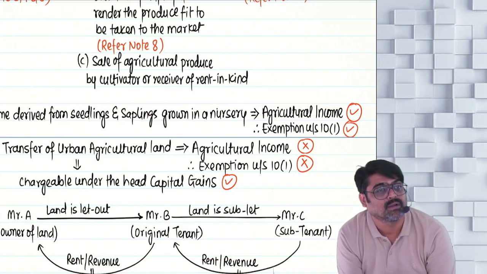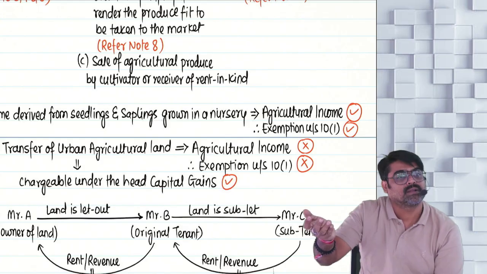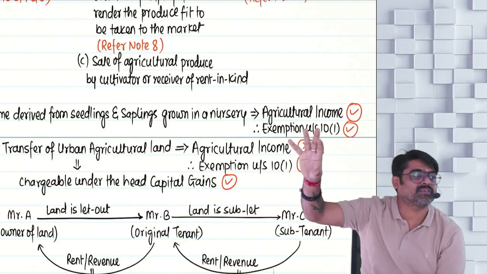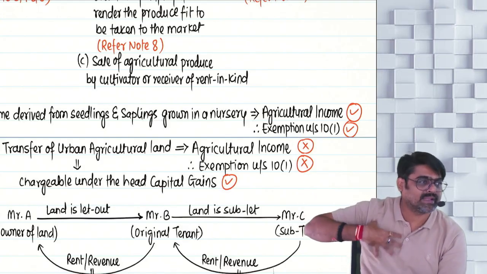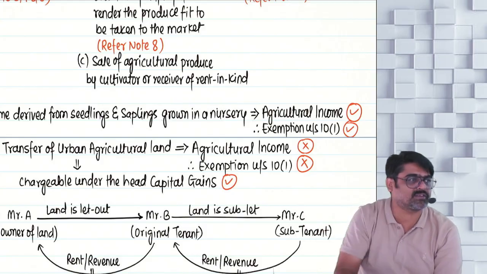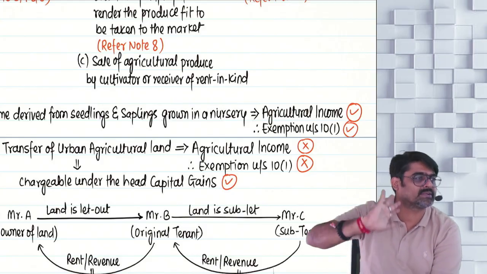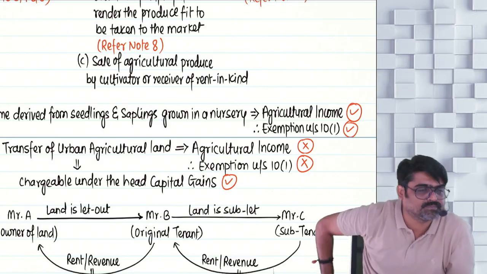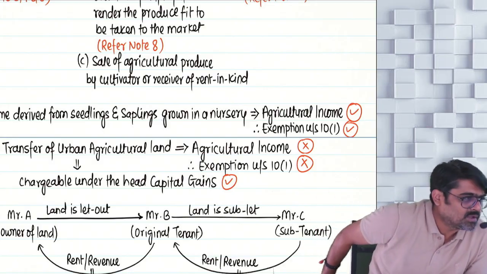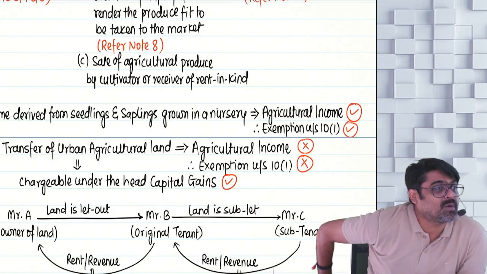Understanding? So there is an explanation to section 2(1)(a) which says that this type of income derived by the nurseries also will be treated as agriculture income. This will also be exempt, even though there are no basic operations performed on the land.